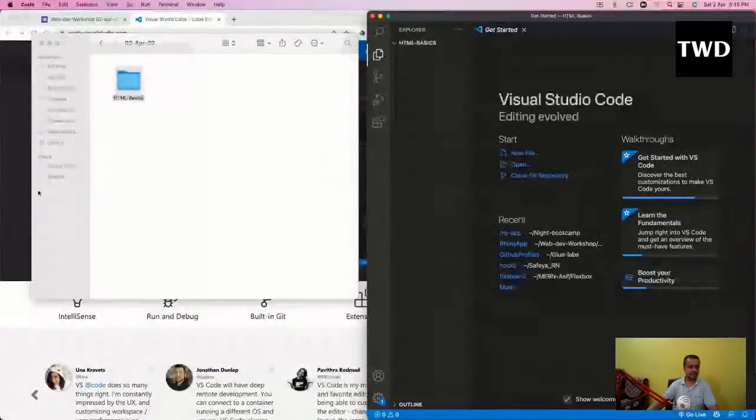So it will be like the HTML basics folder. It will be done. Now I have to create a new file here, which is index.html.